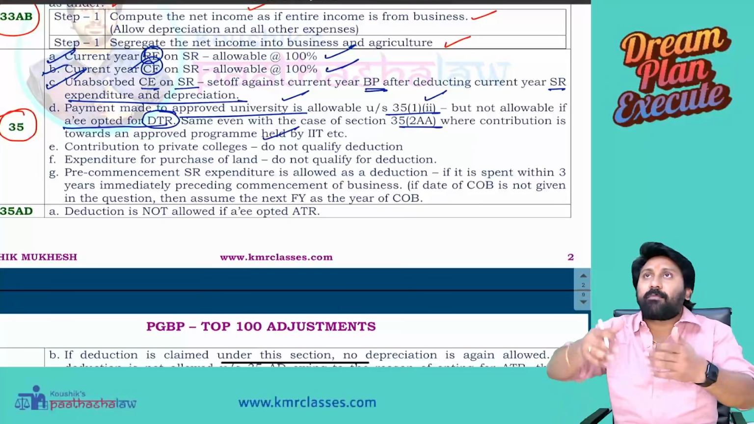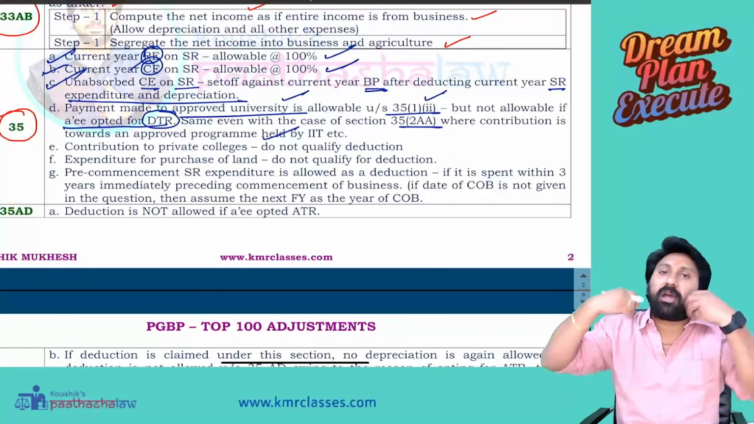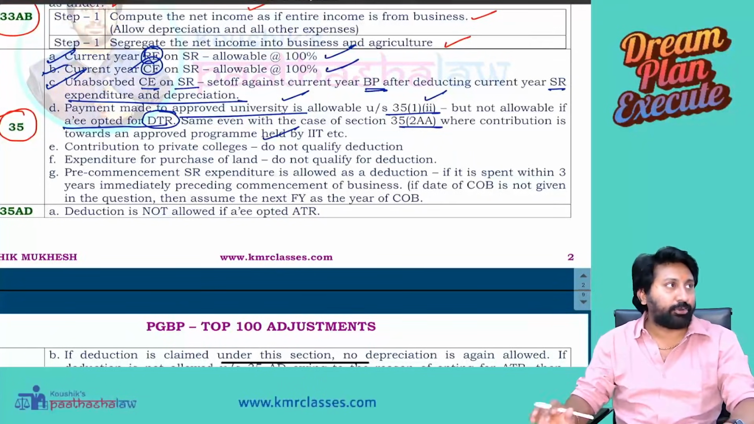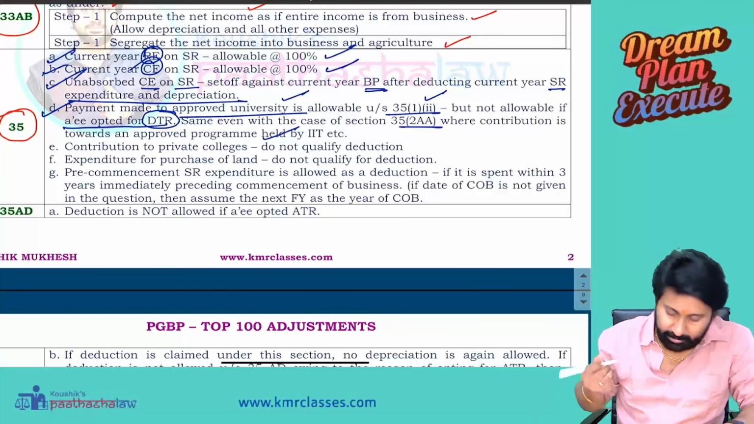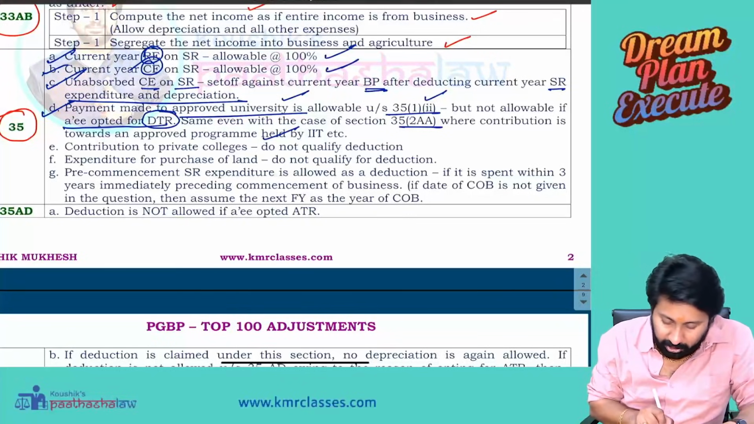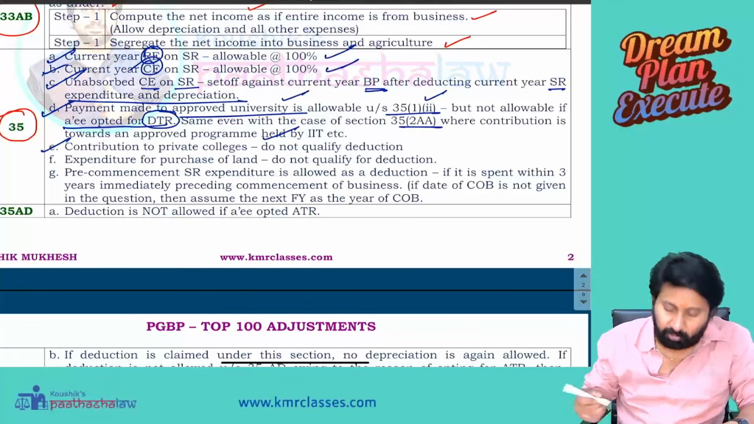Sir, I am not under the default regime, I am under the normal tax regime. All scientific research expenditure is allowed as a deduction to you. Okay. Next. Contribution to private colleges does not qualify for deduction.